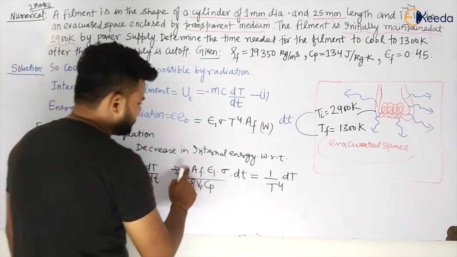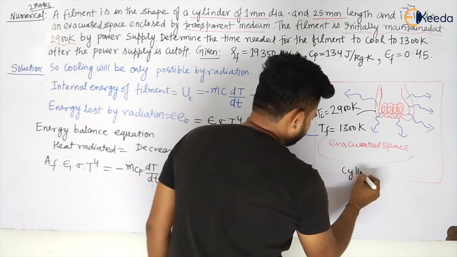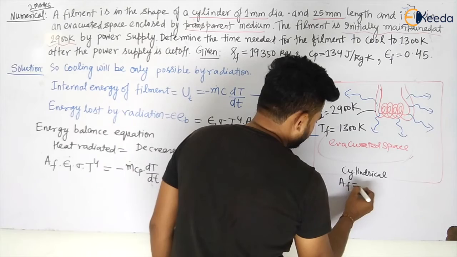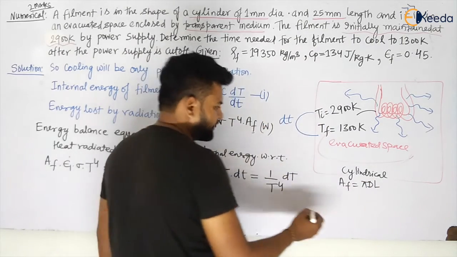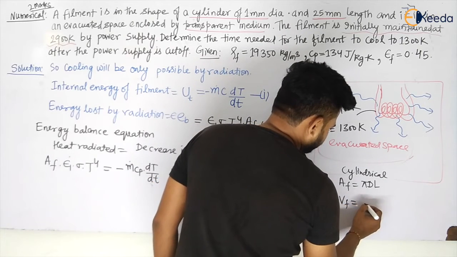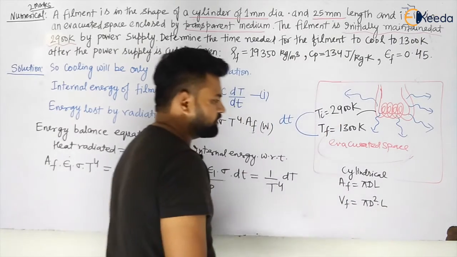So what is Vf upon Af for the filament? This is given to be cylindrical, my dear students. So what will be the area of filament? That will be given by pi dl from where the heat is radiated. And what will be the volume of this? So volume of this will be nothing but pi d square L, my dear students.